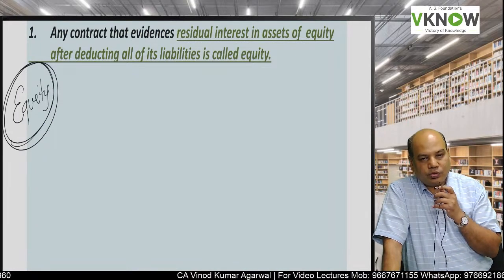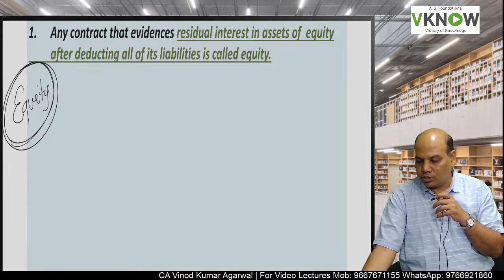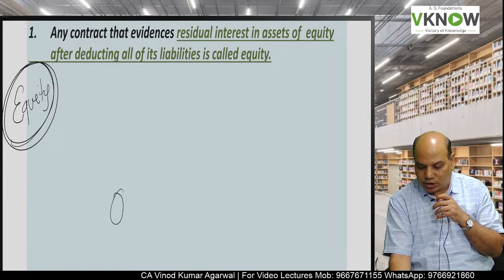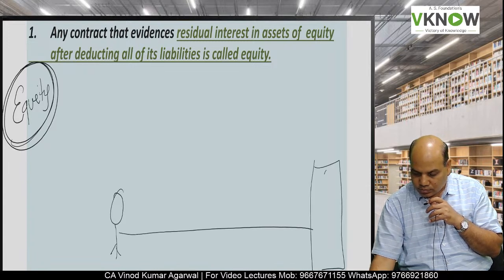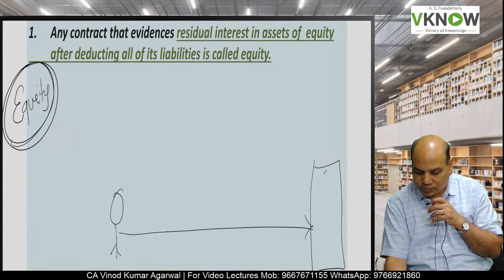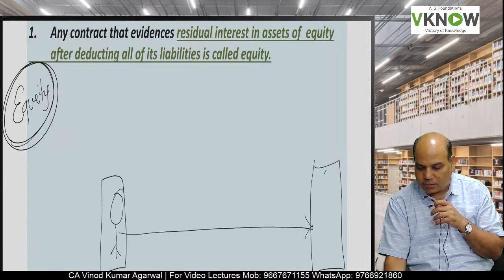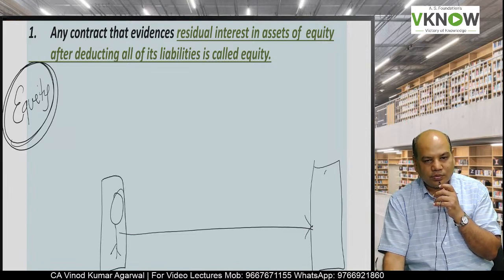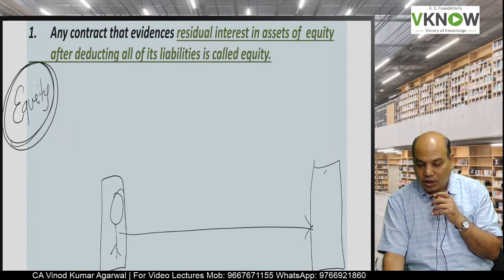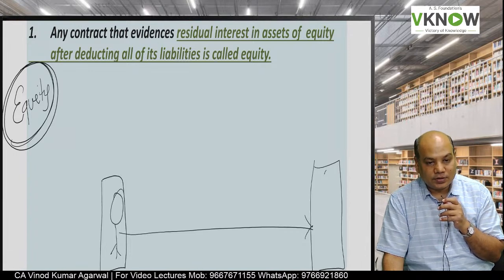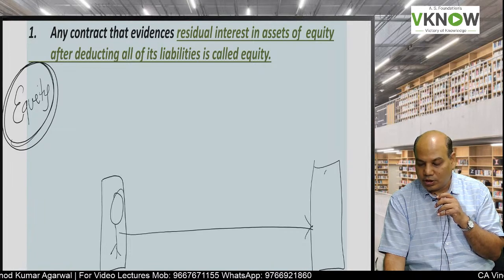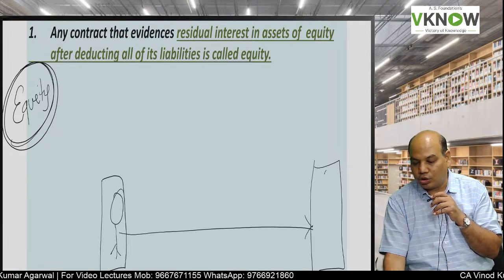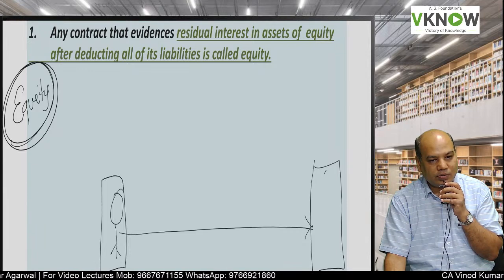Right? We'll come to the definition of equity. The equity shareholder is the last person in the queue. Suppose this is the queue which starts from here. This is the last person in that queue, that is the equity holder. A contract that evidences residual interest in the assets of the entity after deducting all the liabilities is called equity.